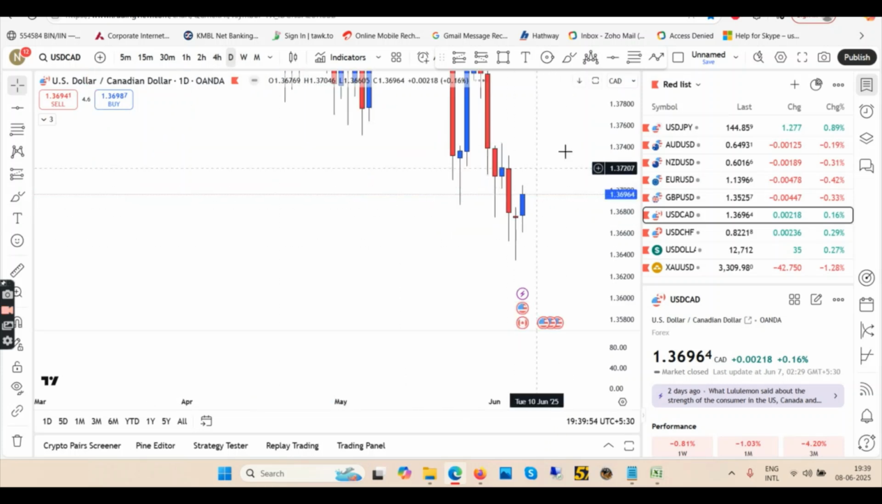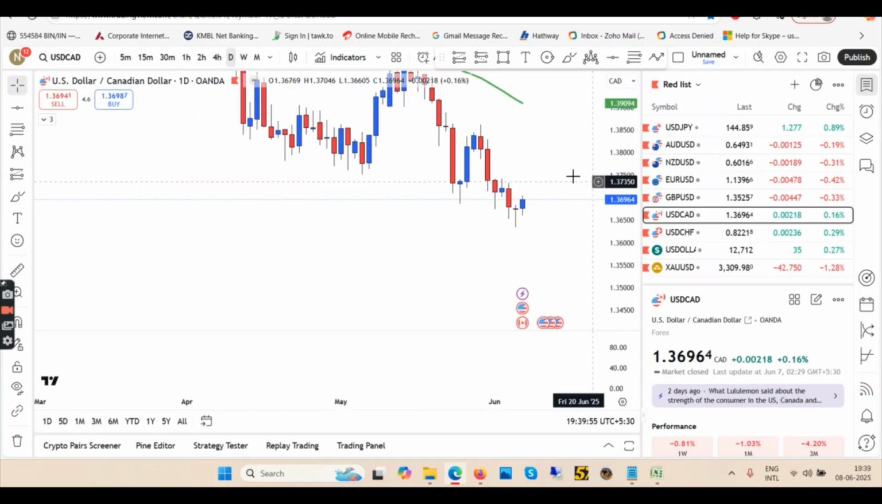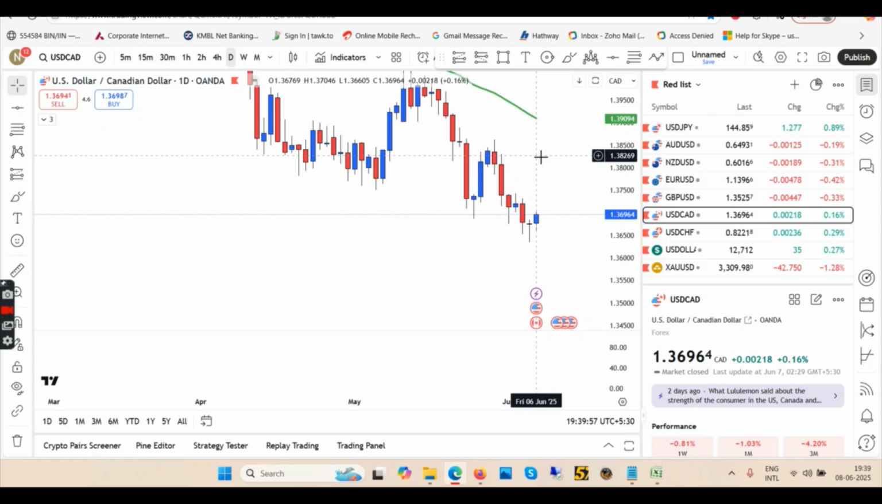So I hope you're clear. Trend is still down for USDCAD. Look for shorts, I would say, until you don't see any breakout. If this high is broken in daily, then only you can look for longs. For now, it will be shorts.